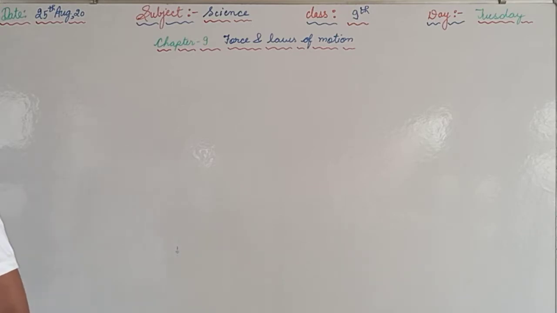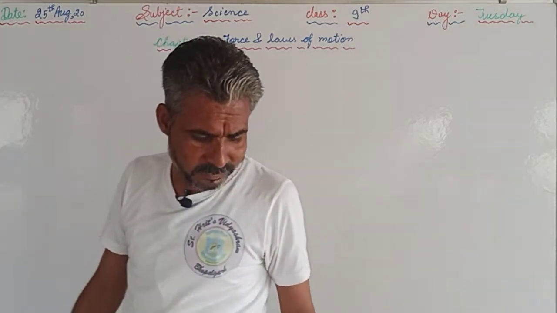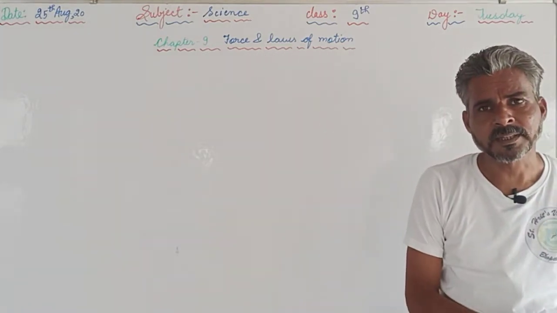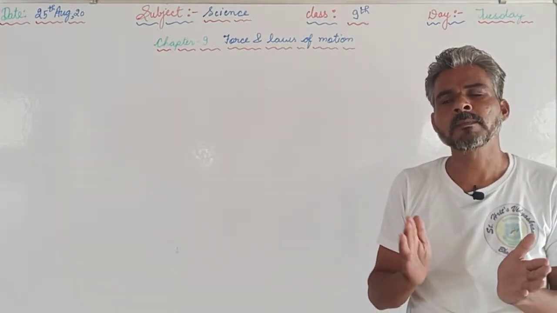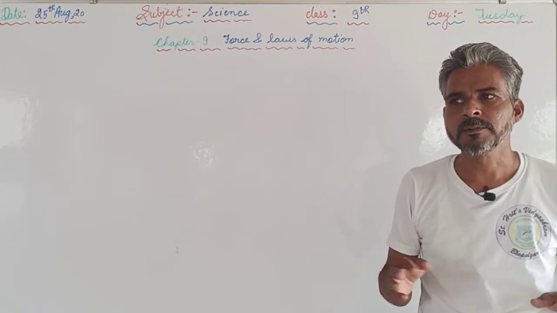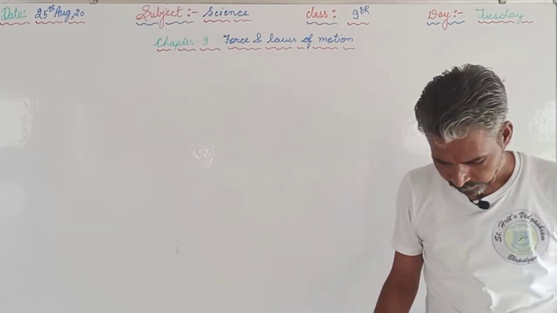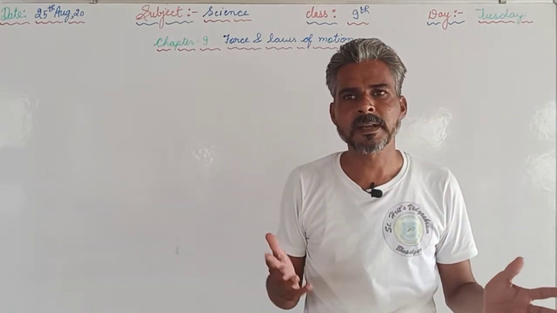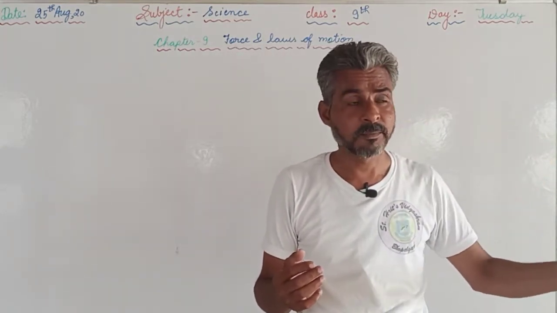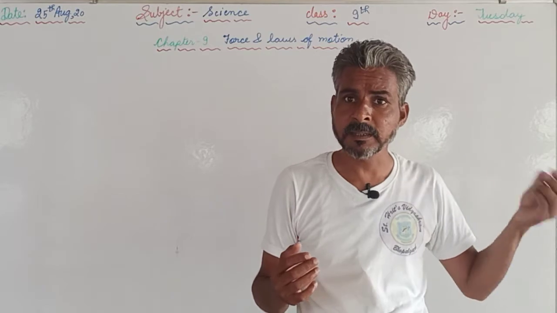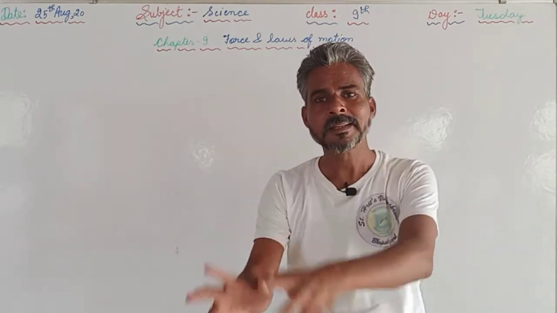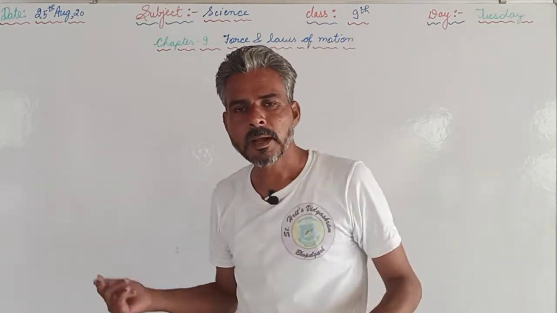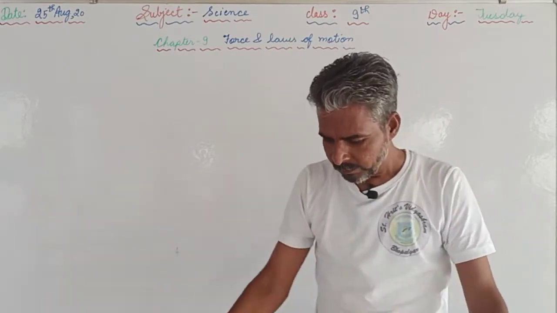In question number 2 it is given that when the carpet is beaten with the stick, then dust particles used to come out from that. You have seen many times that the heavy blankets or carpets are there. To dust them means to take out the dust particles from them, we are supposed to beat them with the stick, and the dust particles used to come outside. Why?